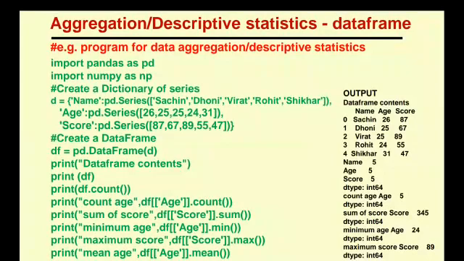Now print sum of the scores, comma, df with square brackets, score, and dot sum. Now I am calling the score column sum. Now print minimum age, comma, df, age in brackets, dot min.